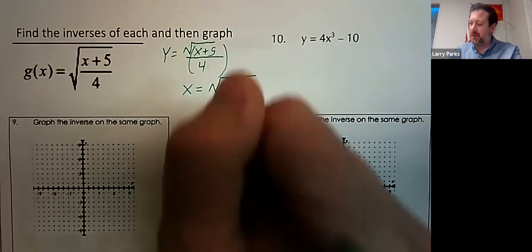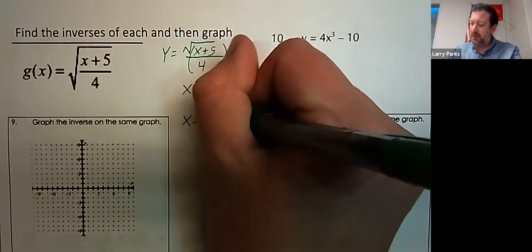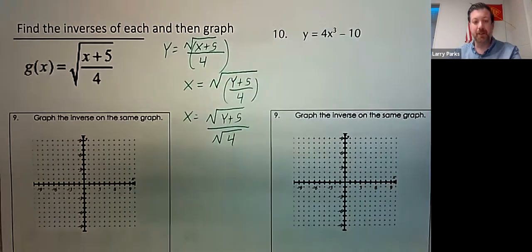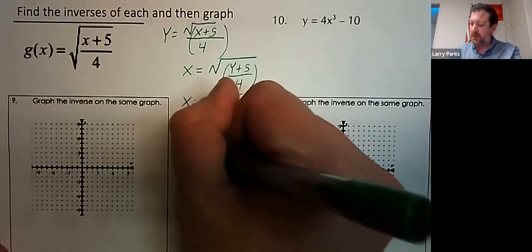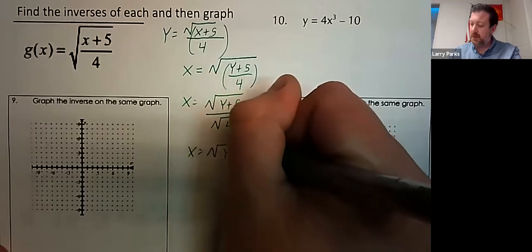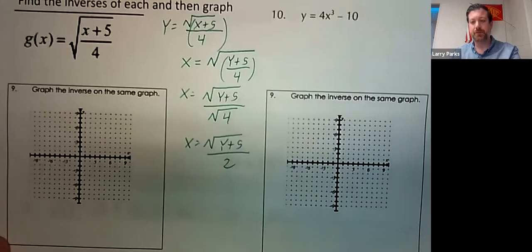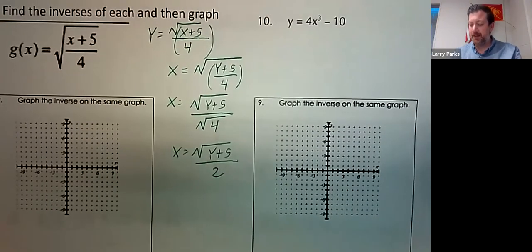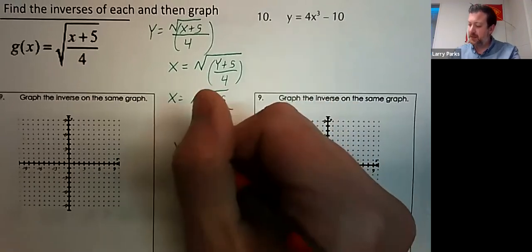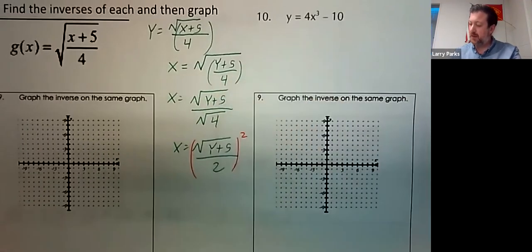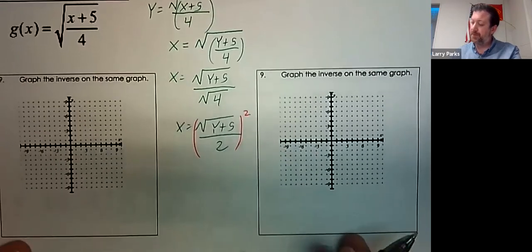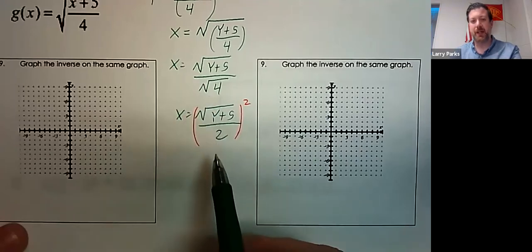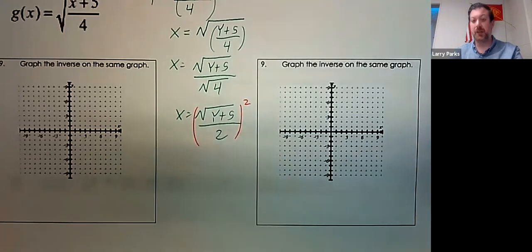So then I could break that up into the square root of y plus 5 divided by the square root of 4. Square root of 4 is 2. And I'm trying to get y by itself. So then I would square both sides. Which I just did 2 steps I didn't need to do. Oh well. Oh, square both sides.